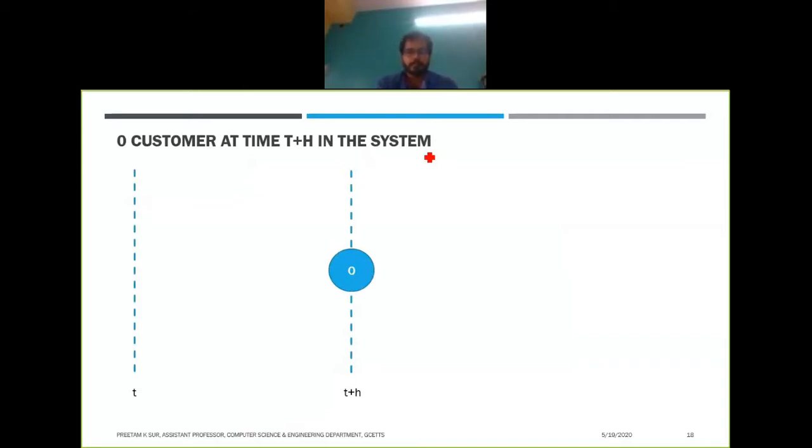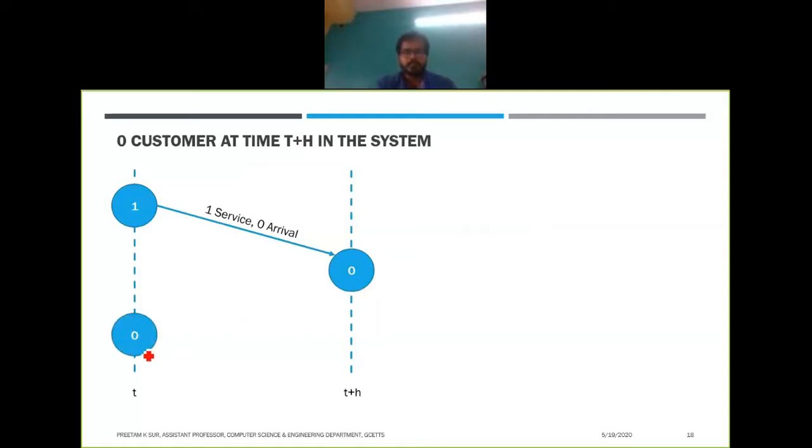There is a scenario when you have only one customer at time t, one service has occurred and zero arrivals have occurred. So one service has occurred, this customer will leave, and there will be no customer in the system. So this is one thing that can occur.